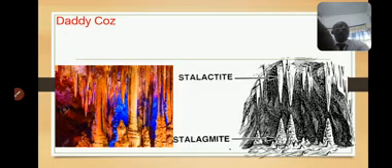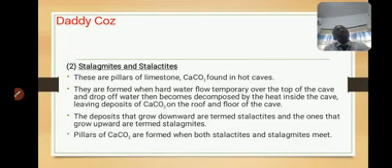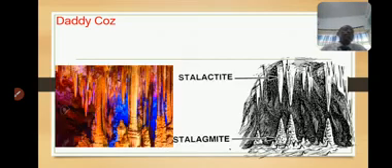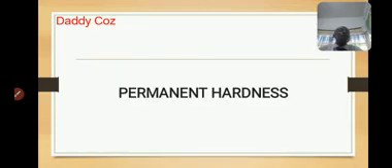I'm talking about the effect of temporary hardness in this video. We said that temporary hardness leads to falling of kettles and blockage of pipe. You've seen that before: the furring of kettles and boilers, then blockage of pipe. It also causes stalagmites and stalactites. So in our next video, we'll be talking about permanent hardness.